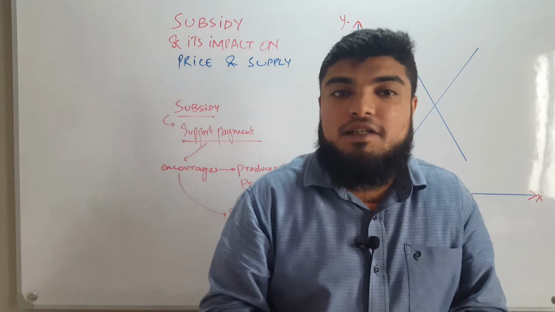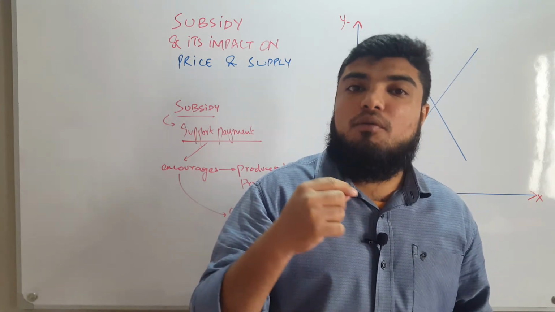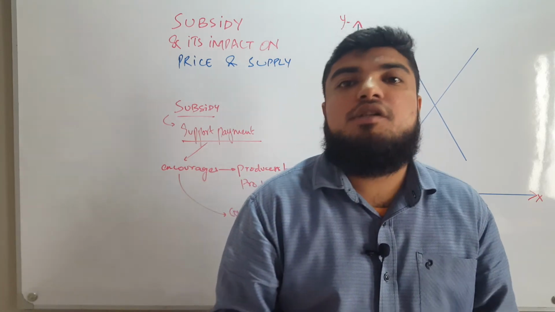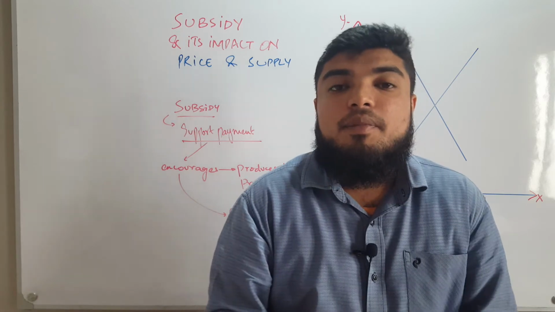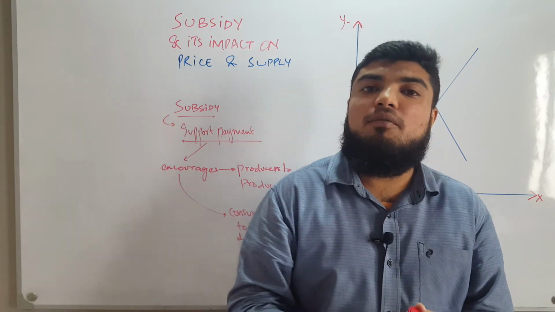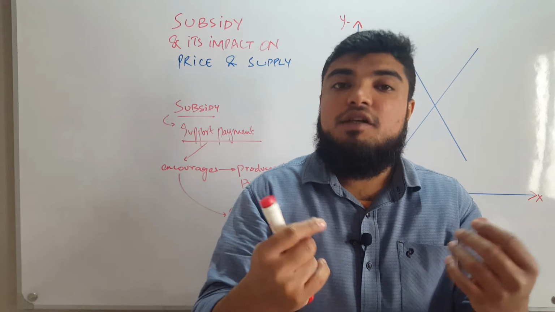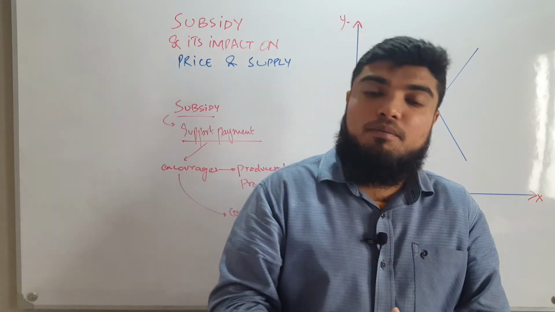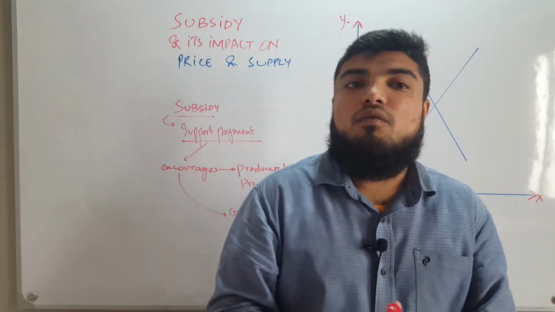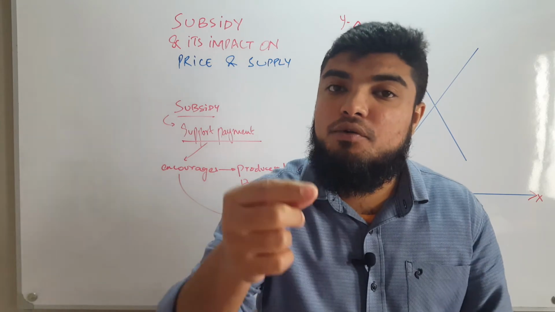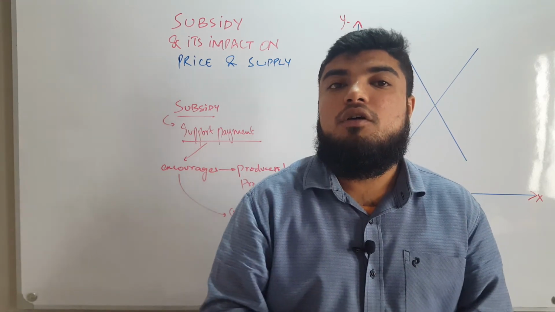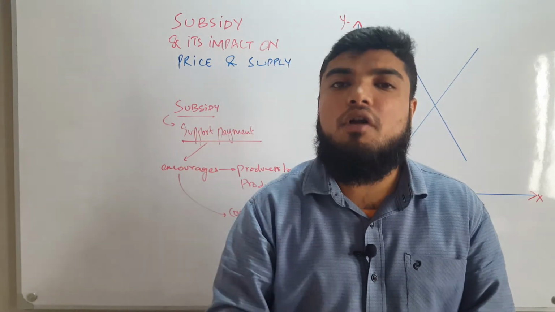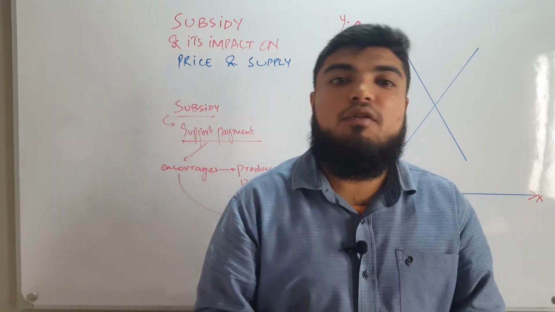Let's say that the fare for moving from one place to another is currently $5. What will the government do? It will provide a subsidy to public transport and reduce the fare from $5 to $3 or $2. And what will happen?